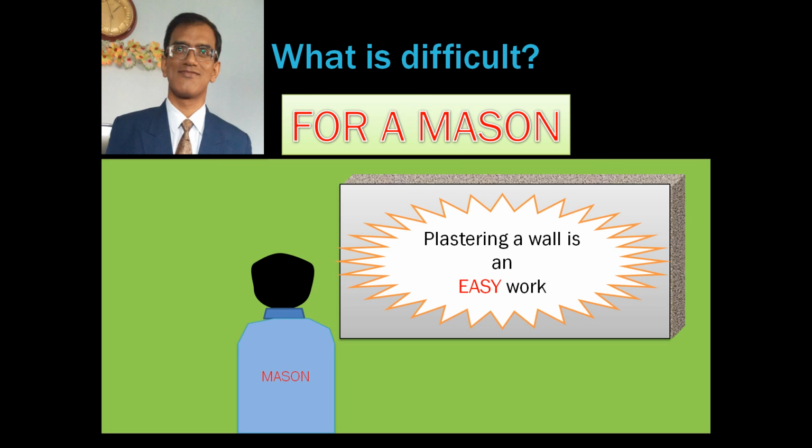So you saw, a single work which is difficult for one person becomes easy for another. It means that things which we are not able to understand, or things which we do not understand nicely or we don't have knowledge of, become difficult for us, whereas things which we are used to doing, or things which we are able to understand, become easy for us.